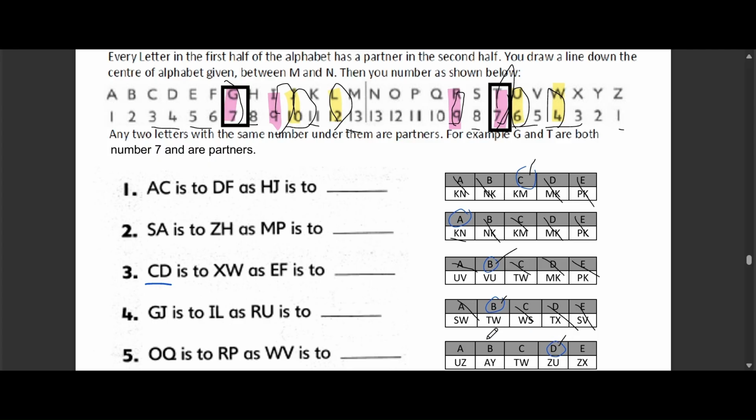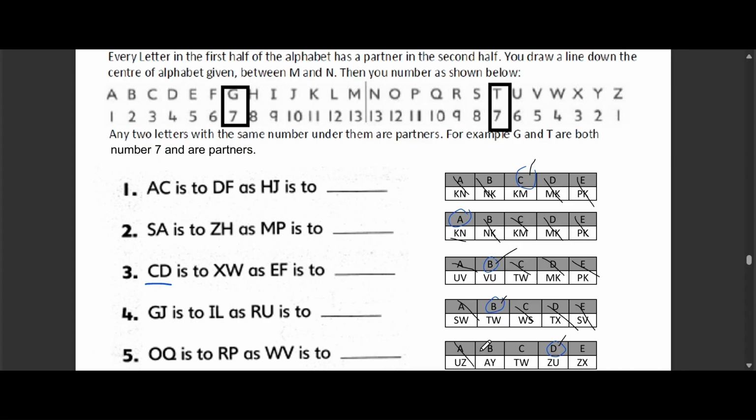Explanation. O is the 15th letter, and R is the 18th, so that's +3. Q is 17th, and P is 16th, so that's -1. Apply the same logic to W and V. W +3 is Z, and V -1 is U. So the answer is ZU. Why are the other options incorrect?